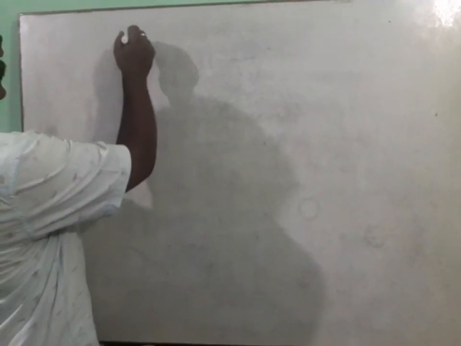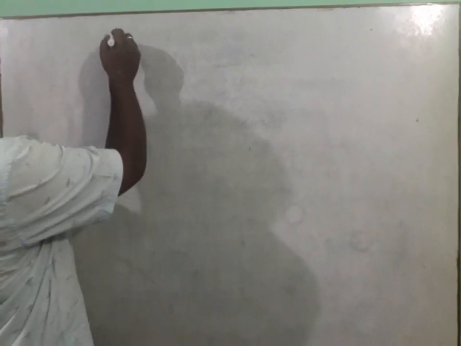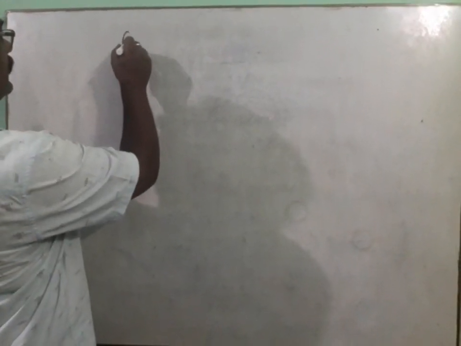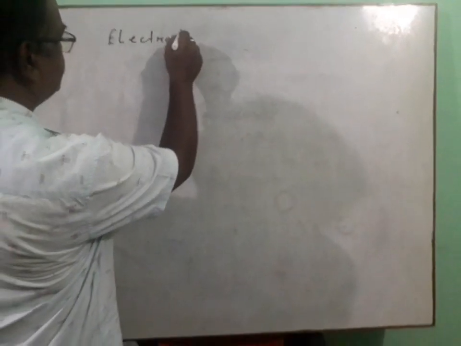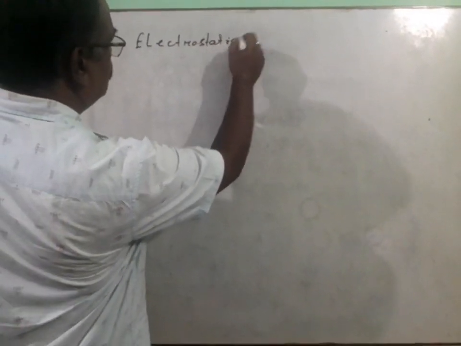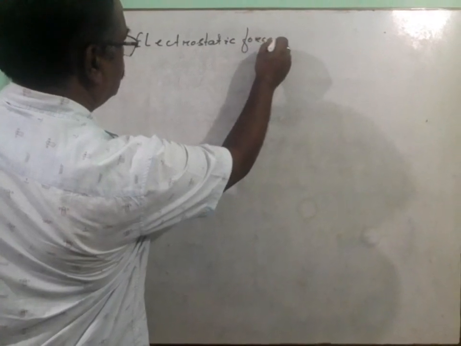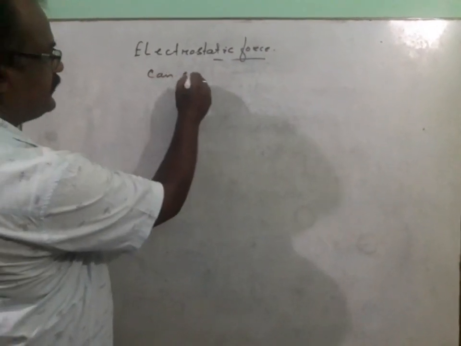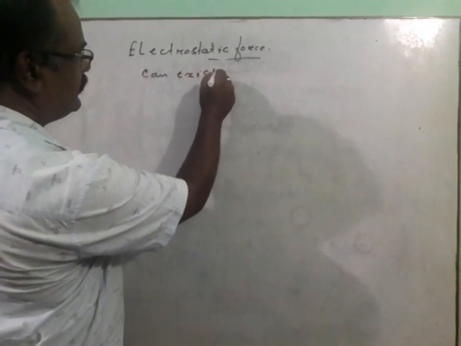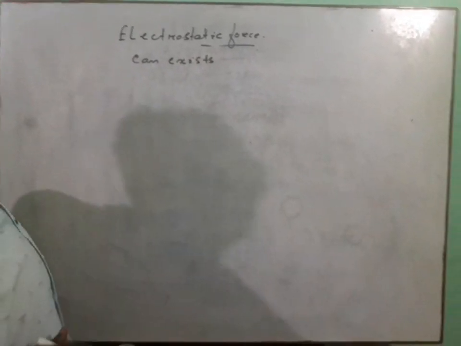So what we have discussed is electrostatic force. Now the question arises here: how does this electrostatic force exist? The electrostatic force can exist in two forms.